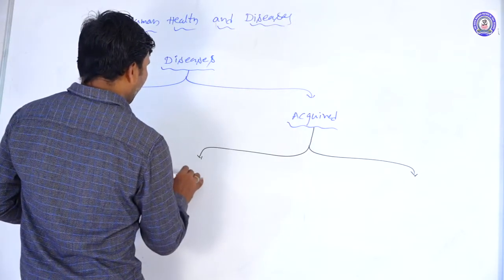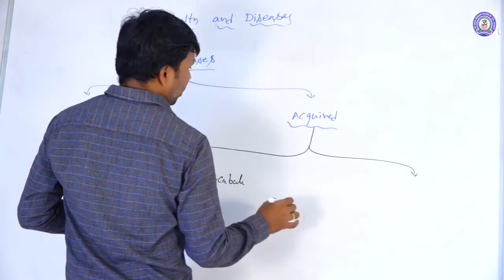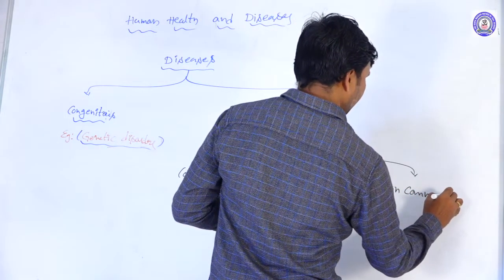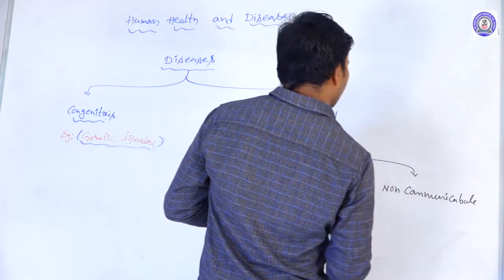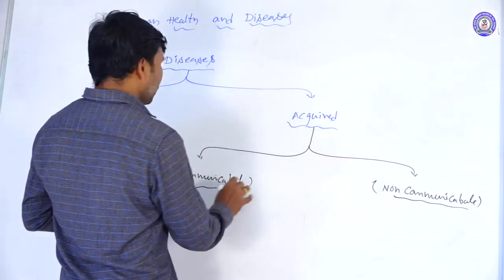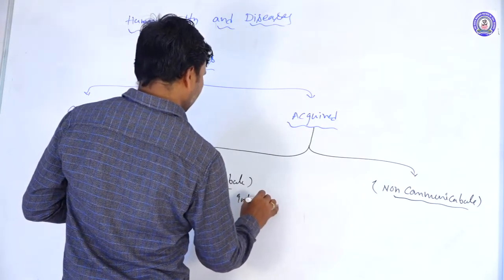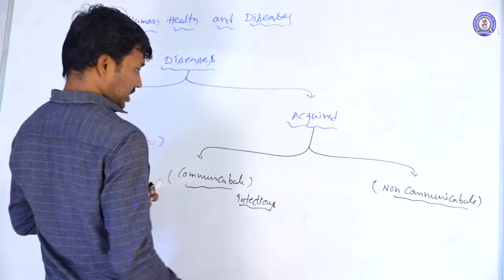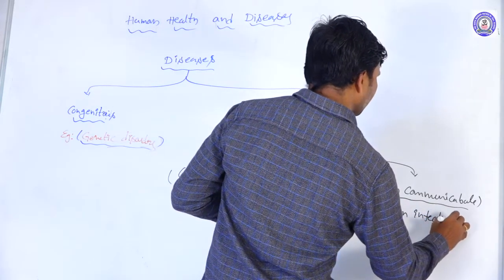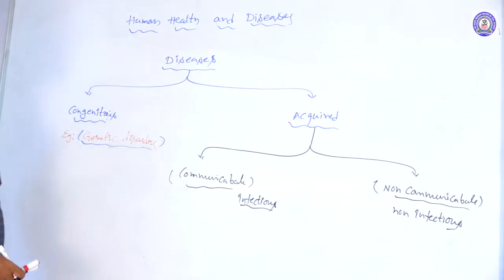Acquired diseases are communicable and non-communicable. Communicable diseases are generally called infectious diseases.